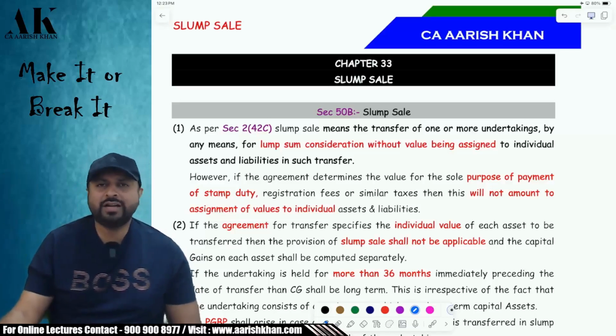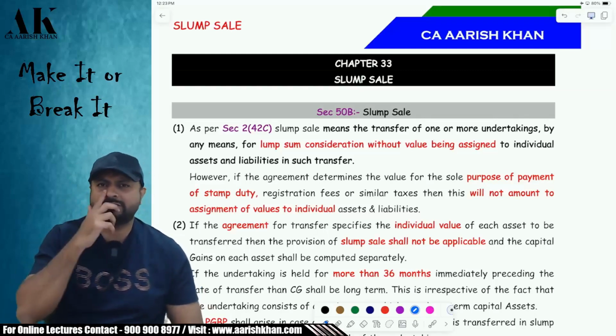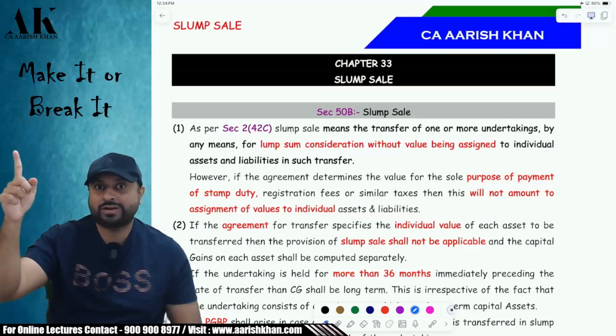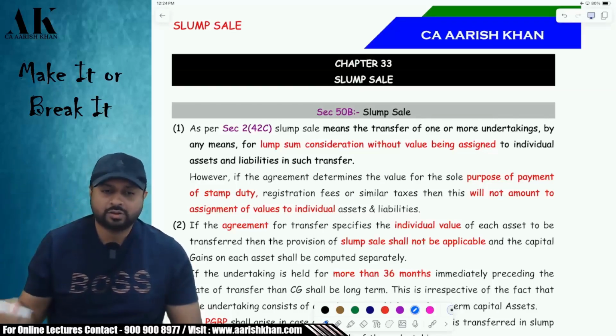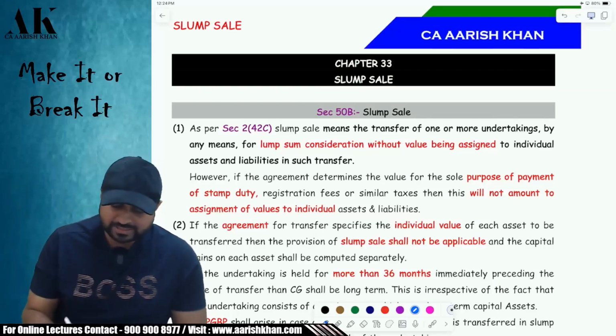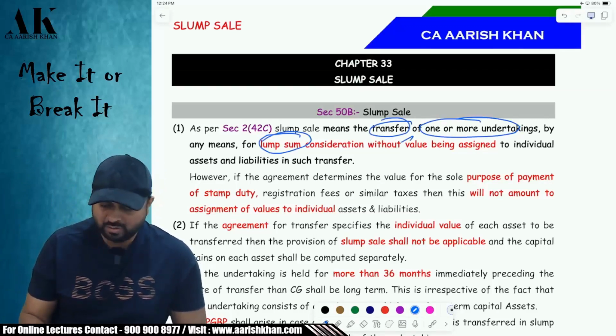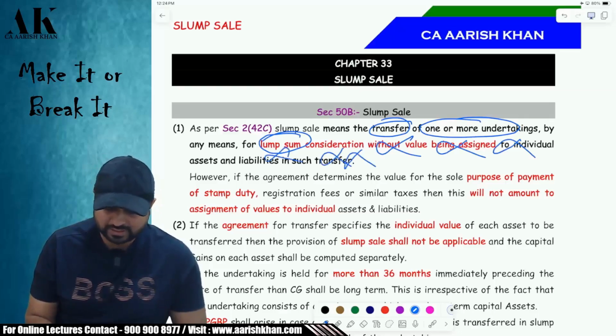Okay. I'm not interested in individually valuing any assets and liability. I'm not interested in negotiating for individual assets and liabilities with the other person. I want a buyer who can come to my business, take the business outrightly and pay me one lump sum amount. That's it. So therefore, what is a slump sale? Slump sale means a transfer of one or more undertaking for a lump sum consideration without assigning individual values to any asset and liabilities. Okay.